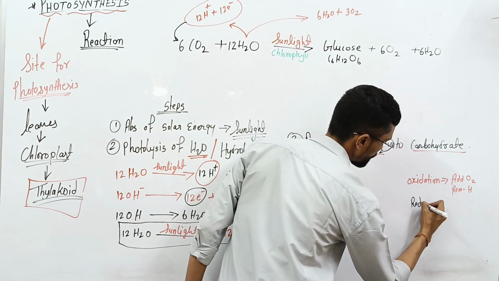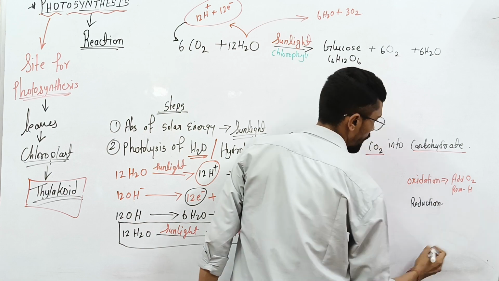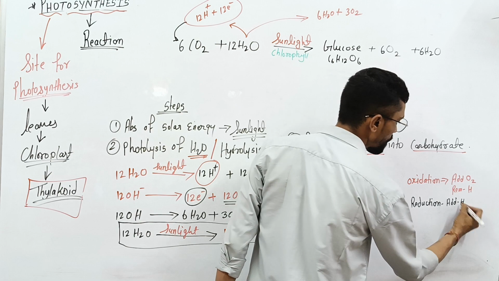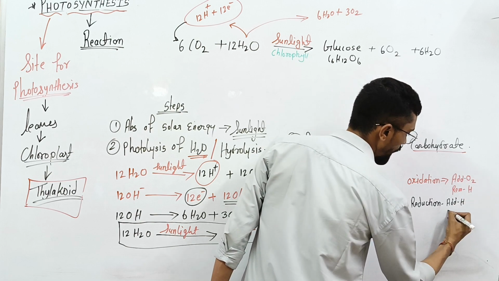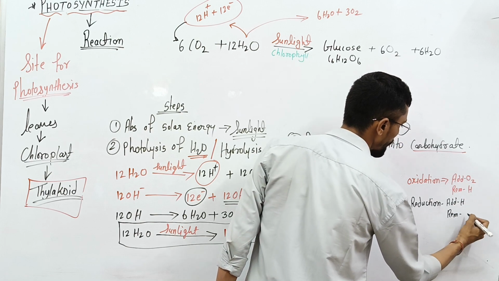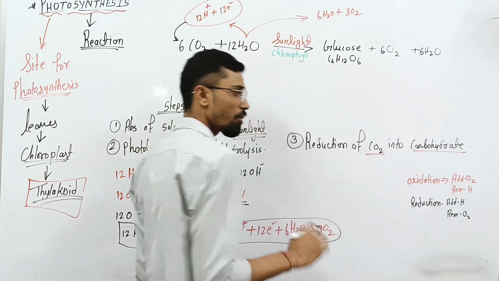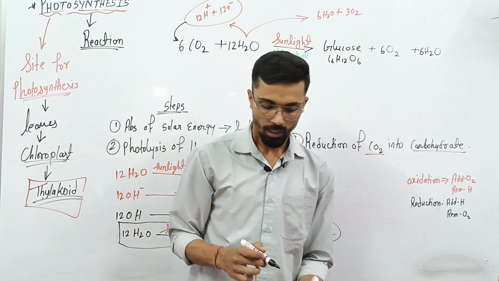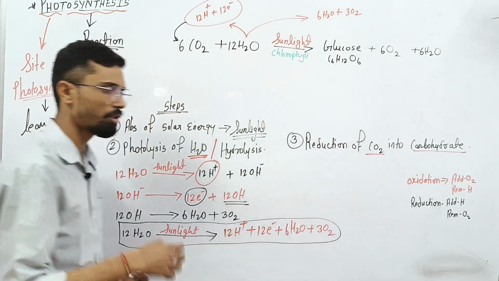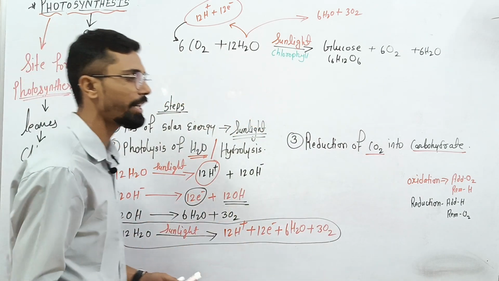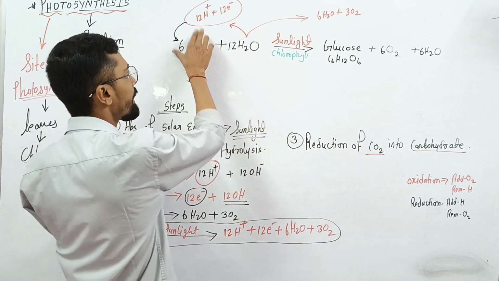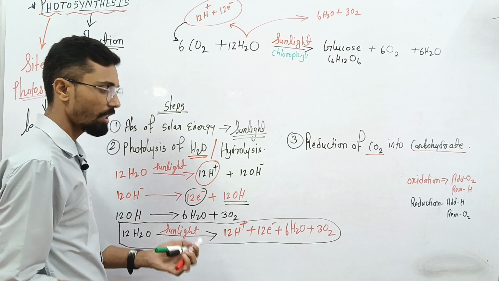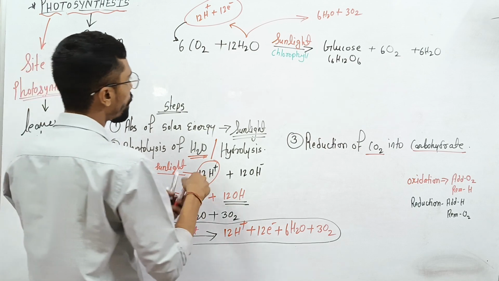Reduction: you can say addition of hydrogen and removal of oxygen. So it's not that both things happen simultaneously. Individually, sometimes oxygen changes, or else sometimes hydrogen. So here in a reaction you are adding H plus ions, and they form what?